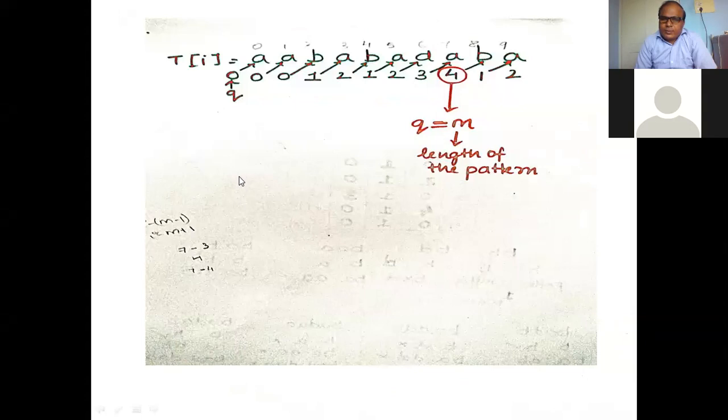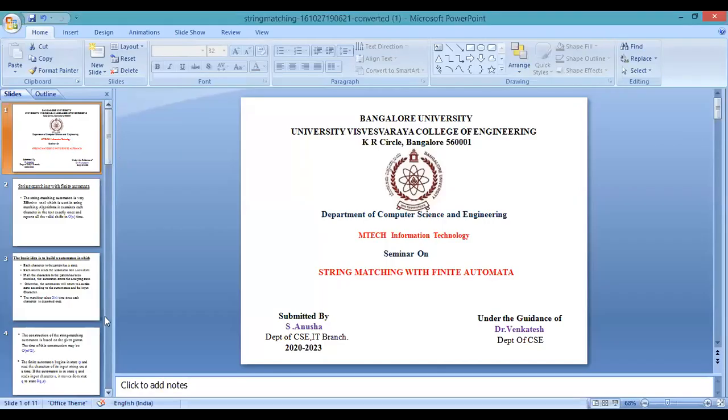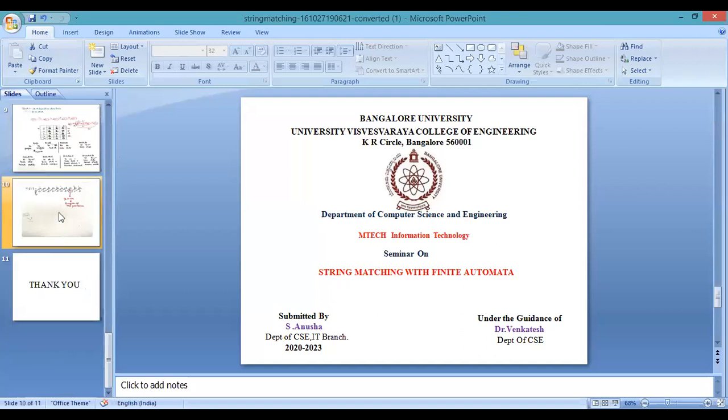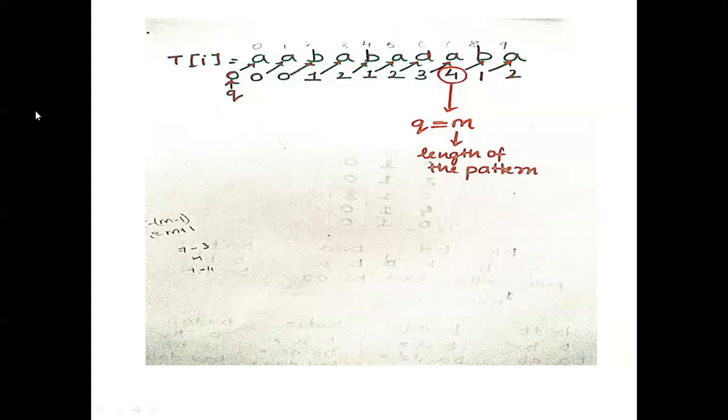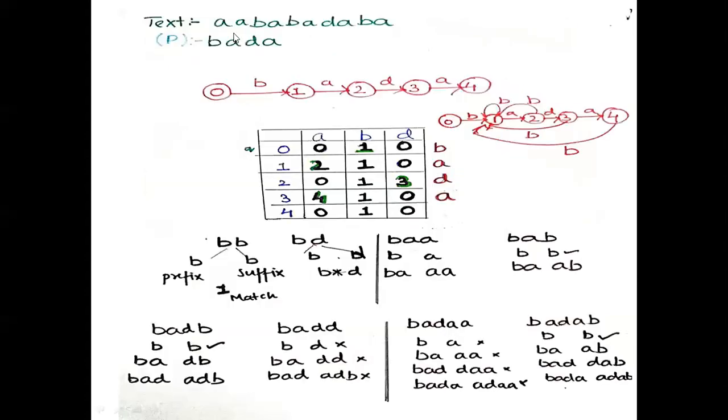So, the pattern that was given, Anusha? Yes sir. Okay. The pattern was given as A, B, A, B, A, D, A, B, A. Previously, what was written here was A, B, A, B, A, D, A, B.